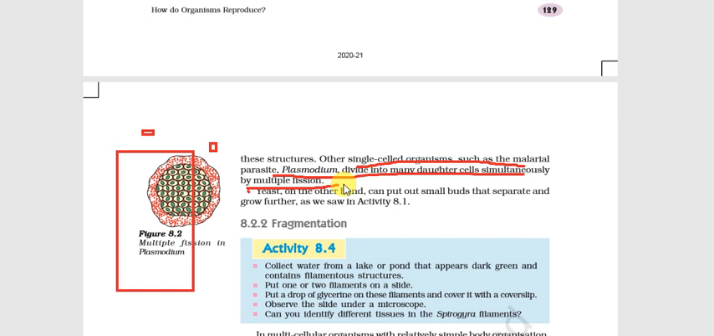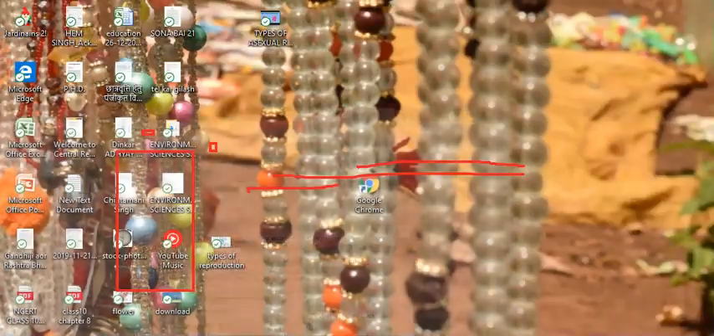So this is fission. Fission means the cell will divide, and fission is of two types: binary fission and multiple fission. Binary means two, means the organism will split into two new cells, and in multiple fission many new individuals will be formed, for example Plasmodium. Okay, so the first type we have seen is fission.